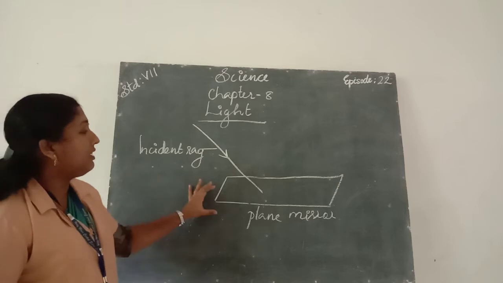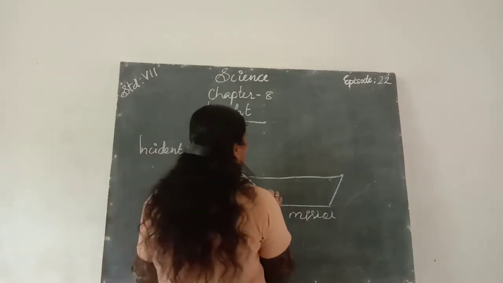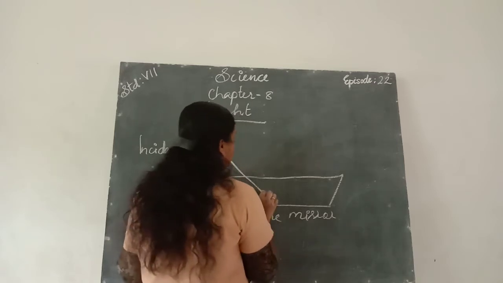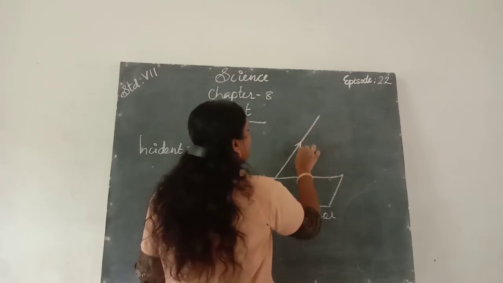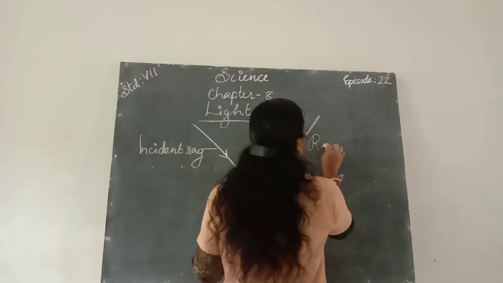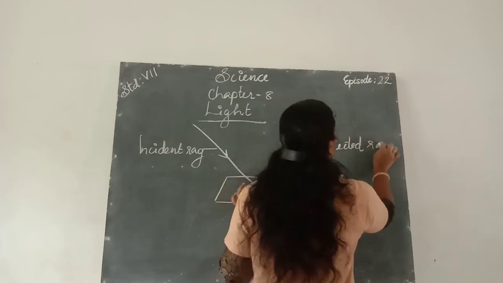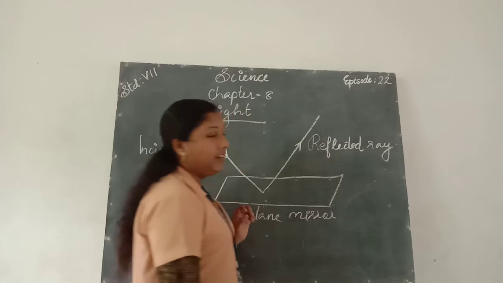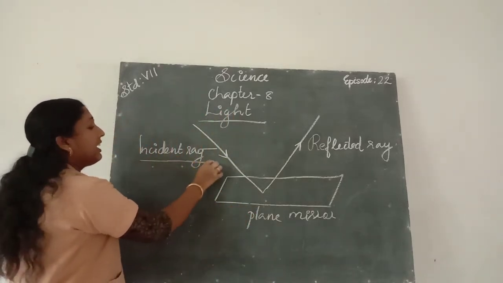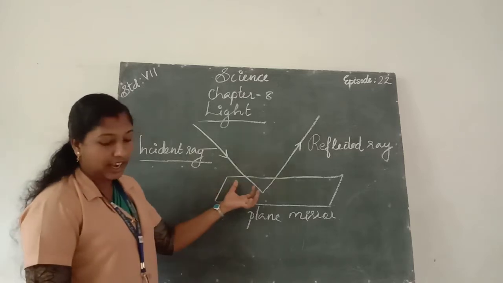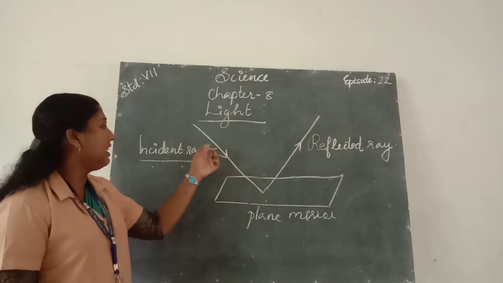What is a reflected ray? The ray that gets reflected from the reflecting surface is called the reflected ray. All of you understood the incident ray? The light ray that strikes a reflecting surface is called the incident ray.